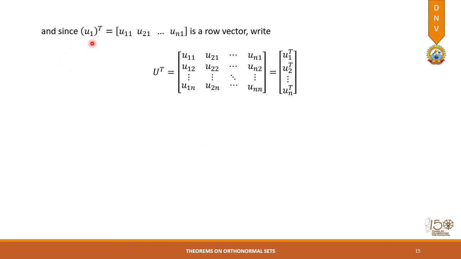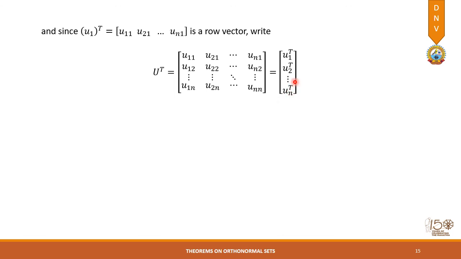Now we have to write the transpose of this matrix, and in the transpose the rows are converted into columns and columns are converted into rows. These are the transposes of these column vectors, because U was the matrix of column vectors u1, u2, ..., un, so the transpose will always be u1 transpose, u2 transpose, ..., un transpose.